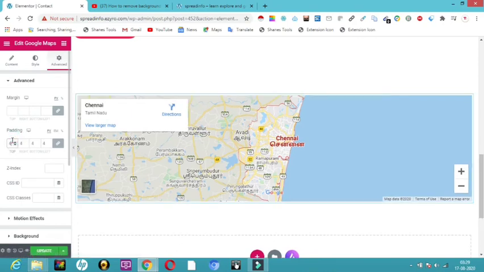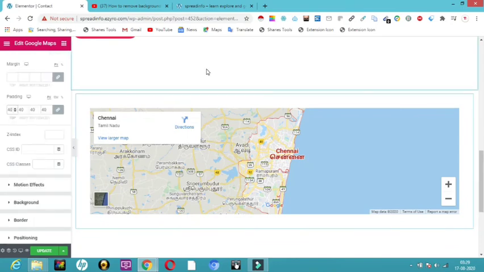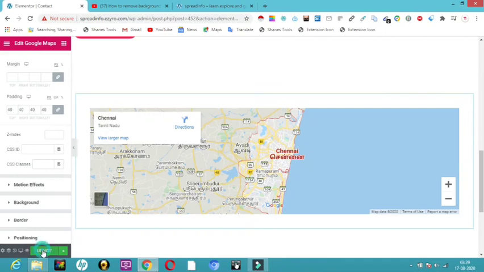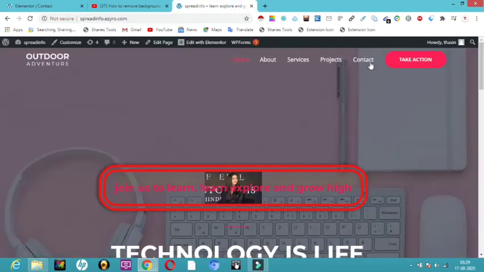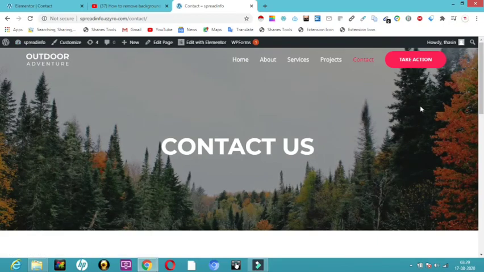So let's see how it looks. All that you can do, and you can even give motion effects, background, all that you can have for this at the same time. So this is how you add a map to your contact section. I'll just click here update. So let me get into our website and have a look at our contact section. I'll click on the refresh button over here, just reload.